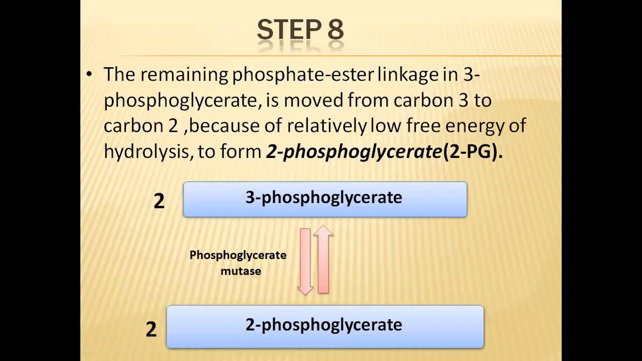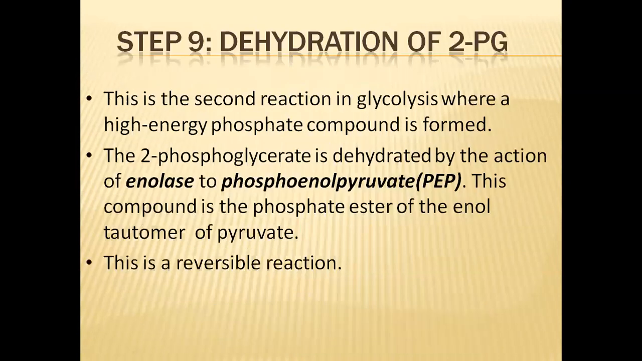And in the eighth step, what happens? This 3-phosphoglycerate molecule will be converted into 2-phosphoglycerate. So the phosphate group will be transferred from the third carbon to the second carbon. So this is like mutation, and this eighth step is called mutation. The phosphoglycerate mutase enzyme will be catalyzing this reaction. So in the eighth step, 3-phosphoglycerate will be converted into 2-phosphoglycerate.